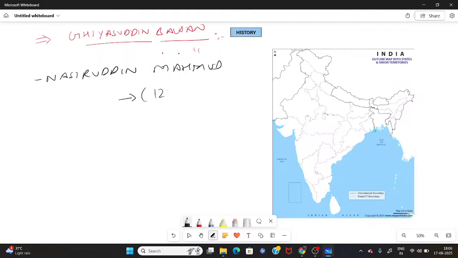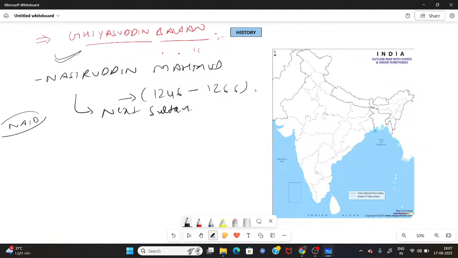And Nasiruddin Mahmud was there for like 20 years, from 1246 to 1266. Okay, and he was brought as the next sultan. Now you must be thinking, what was Ghiyasuddin Balban's idea behind it? Because he knew very exactly. In the time of Bahram Shah, they created a post of Naib Sultan, and he was very much informed about this post because all the power was in his hand.